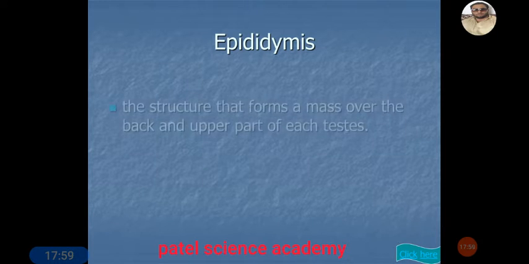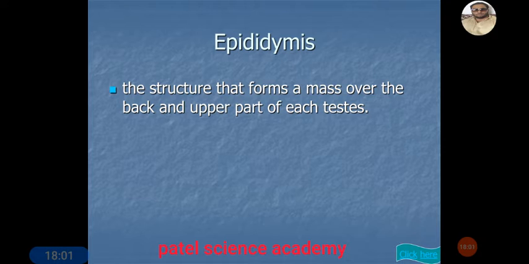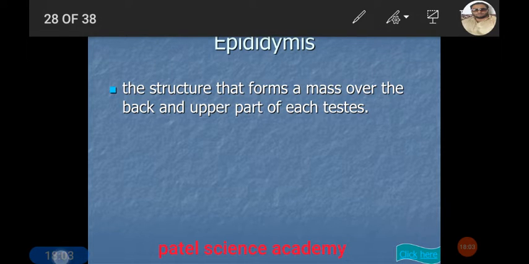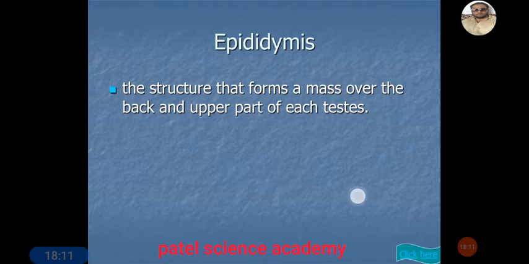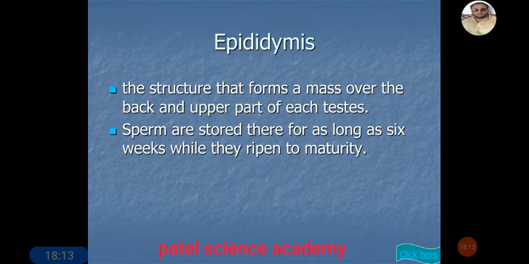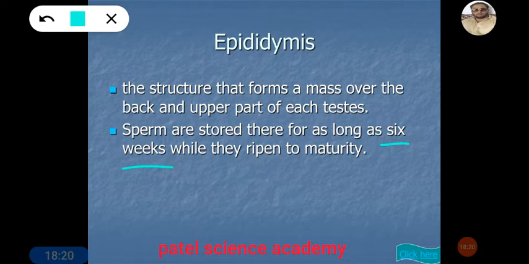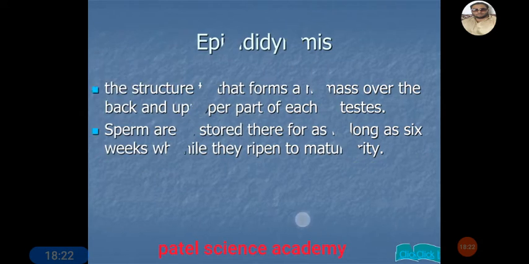Now we'll see the next part of the male reproductive system, that is called the epididymis. I hope you remember what the epididymis is. Dear students, the structure that forms the mass over the back and the upper part of each testis is called the epididymis. The sperm are stored there for as long as 6 weeks while they ripen to maturity.